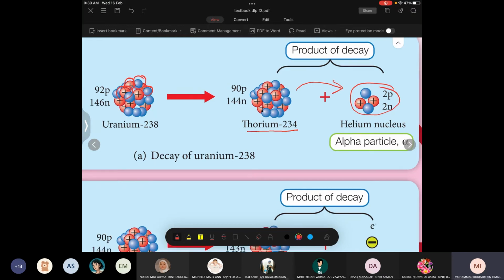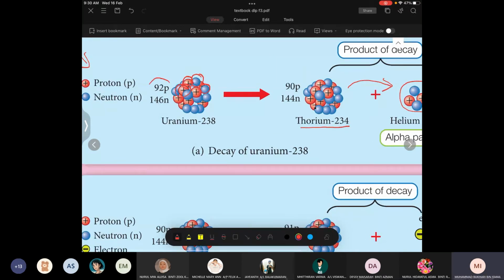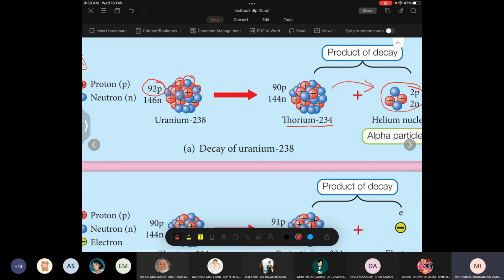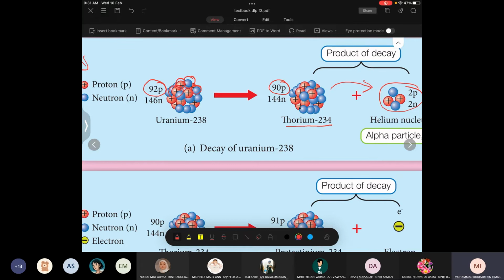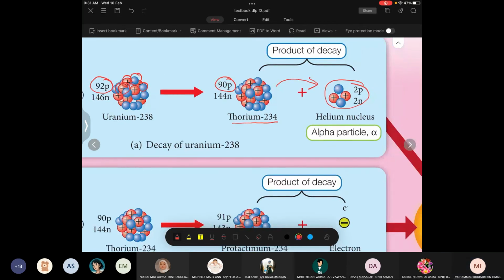That's why you can see here, this is 92 protons and this is 90 protons. You can see there are two protons missing for thorium. Where are the two protons? The protons are already here in the alpha particle.